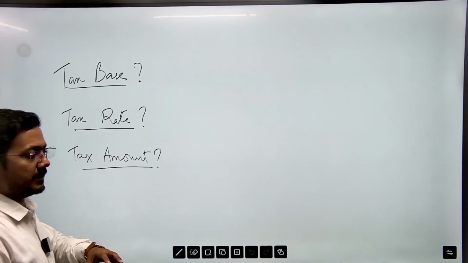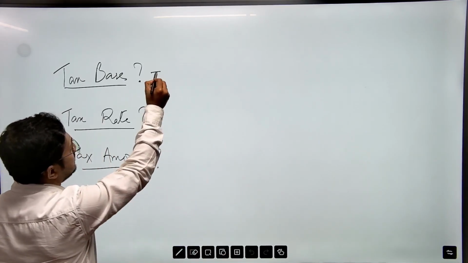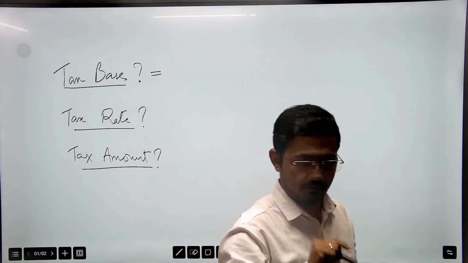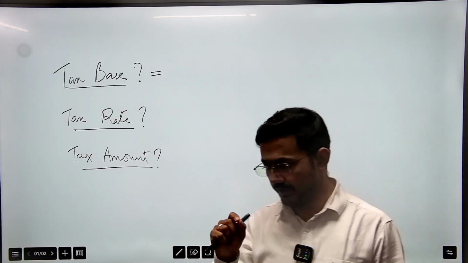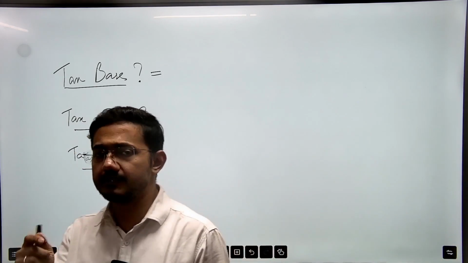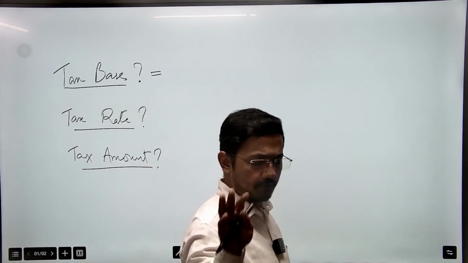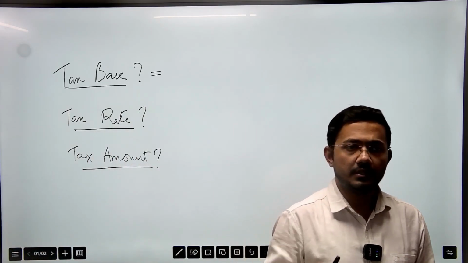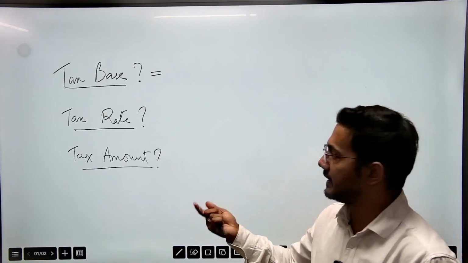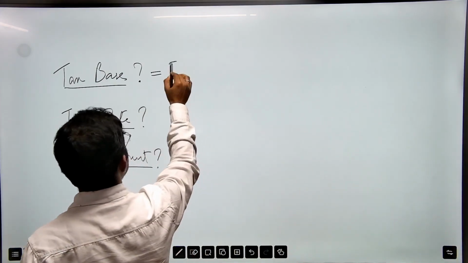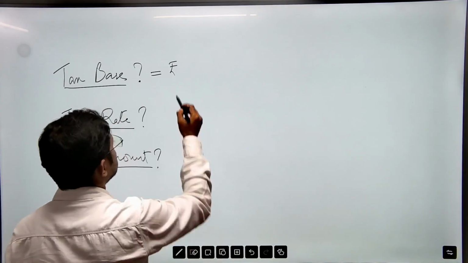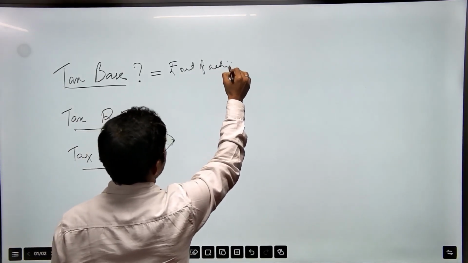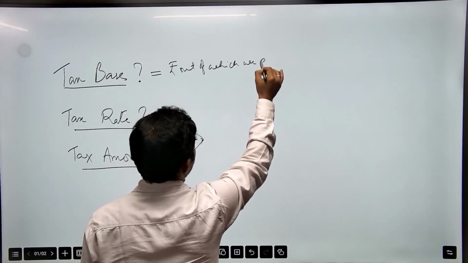First is tax base. What is this tax base? Tax base means it is the amount on which tax is imposed, or in other words, it is the amount out of which you pay tax. Symbolically it's rupees, the amount out of which we pay taxes.